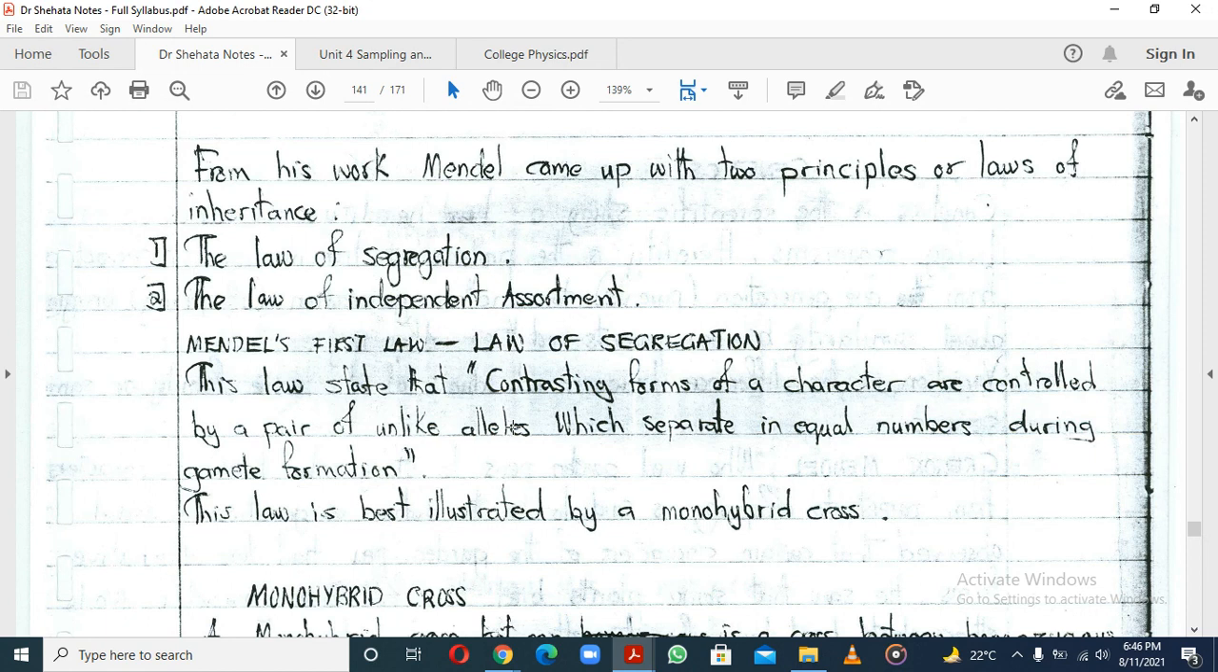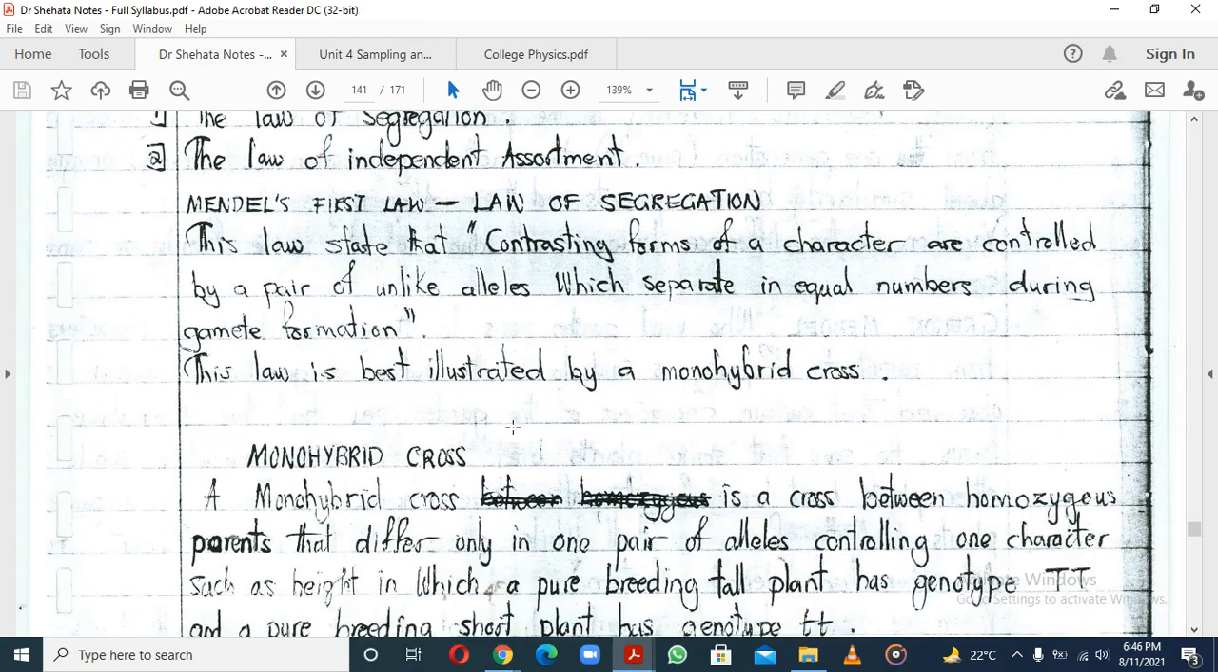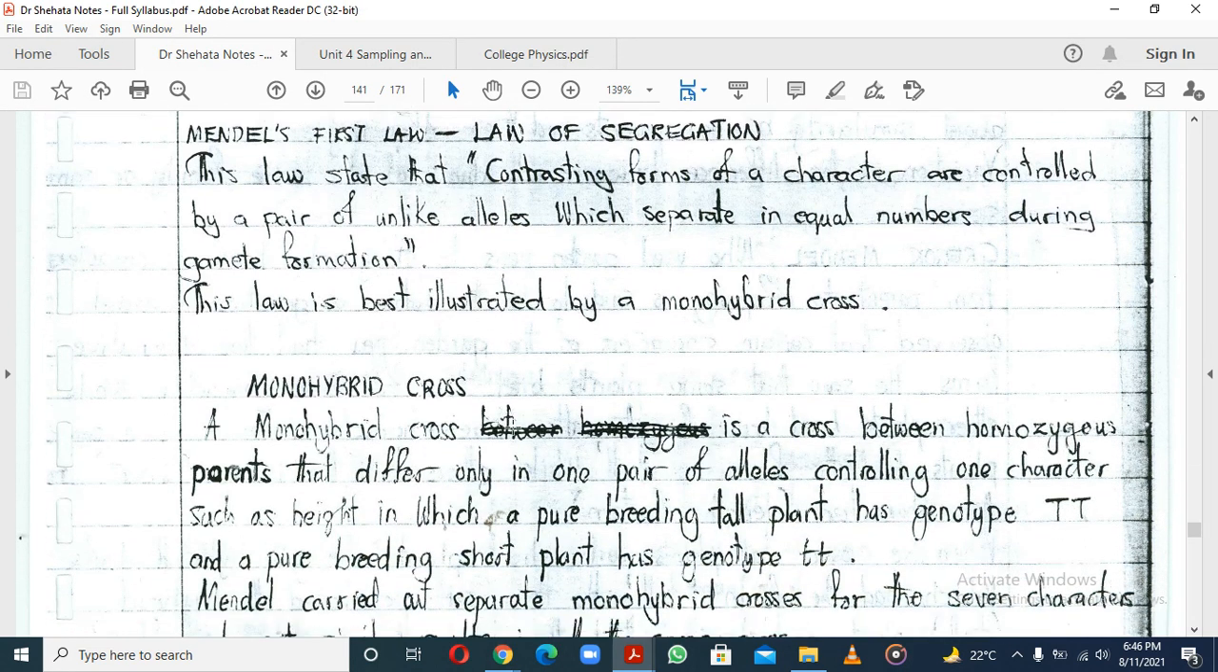These were the law of segregation and the law of independent assortment. So we go now to Mendel's first law, which is the law of segregation. It states that contrasting forms of a character are controlled by a pair of unlike alleles which separate in equal numbers during gamete formation. Don't worry, I'm going to explain this.